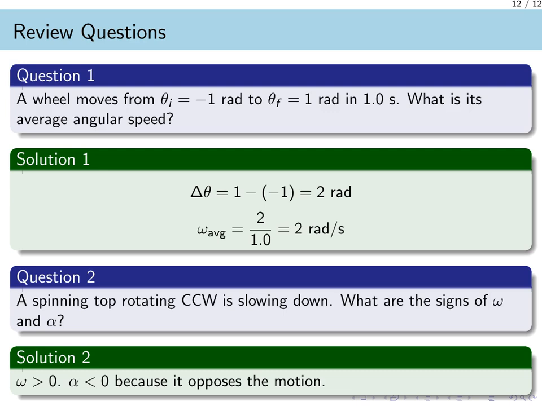Second, consider a top spinning counterclockwise that is slowing down. Counterclockwise motion means the angular velocity omega is positive. However, because it is slowing down, the acceleration must oppose the motion, meaning the angular acceleration alpha is negative.